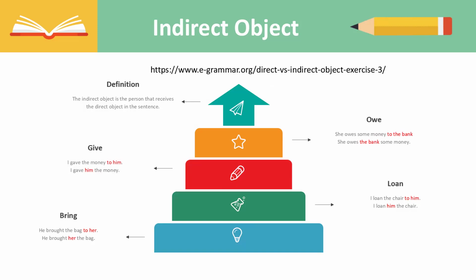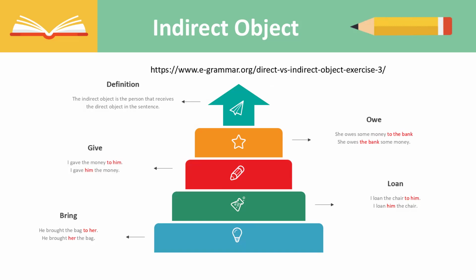So that's the easiest way to identify when we use the direct object or the indirect object. The direct object is normally the thing that receives the action. The indirect object is the person that receives the action of the direct object. So I gave the money to him, or we can also say, I gave him the money. Perfect. Let's check another verb.